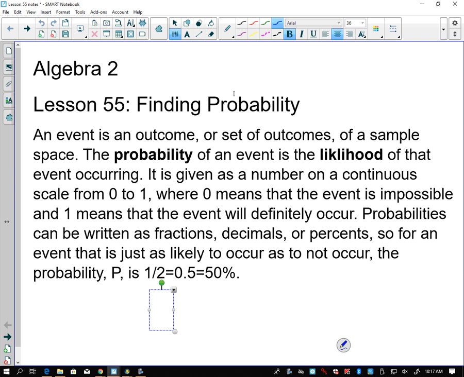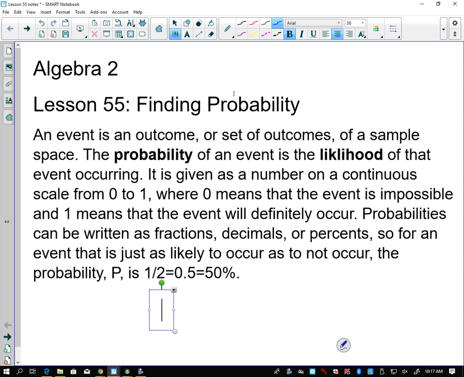Let's say that I am flipping a coin and I want it to be heads. I'm the captain of the football team, we're doing a coin toss, the ref is flipping the coin, and I call heads. How many of the possibilities are desired?